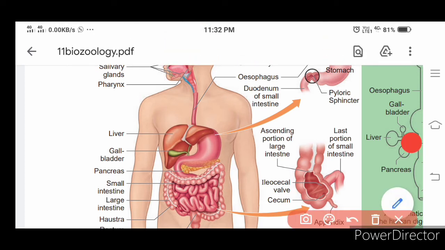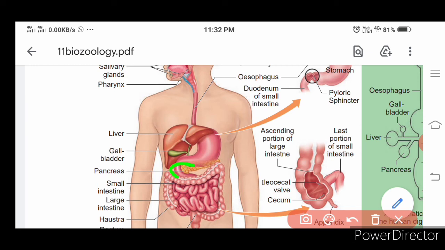The stomach has the cardiac sphincter and pyloric sphincter, and is divided into three regions: cardiac stomach, fundus, that is the body of the stomach, and pyloric stomach. Then it continues with the duodenum, the starting point of the small intestine. The duodenum continues with the jejunum, and the ileum is a long coiled portion that continues with the cecum.